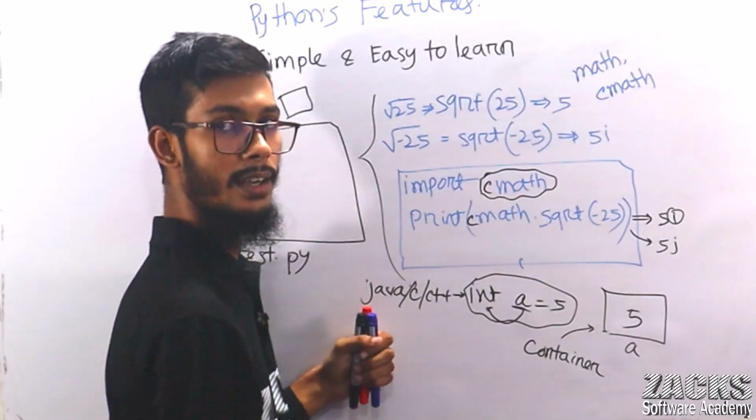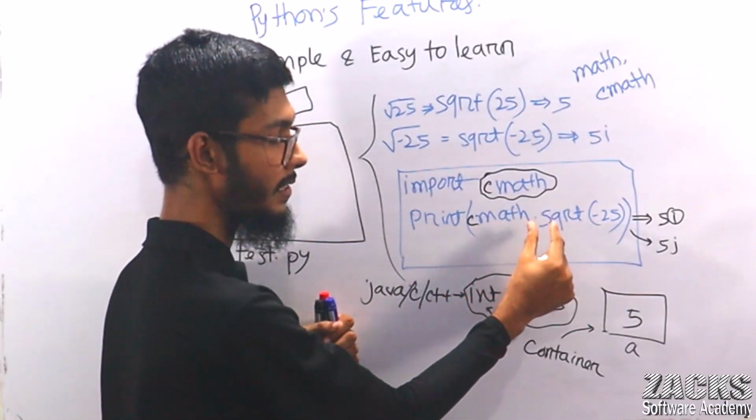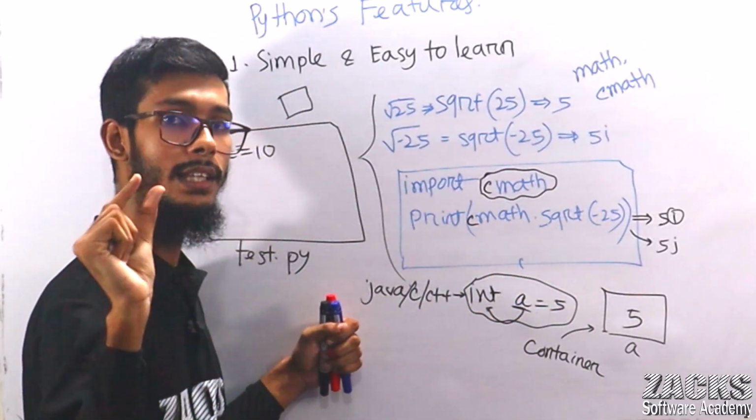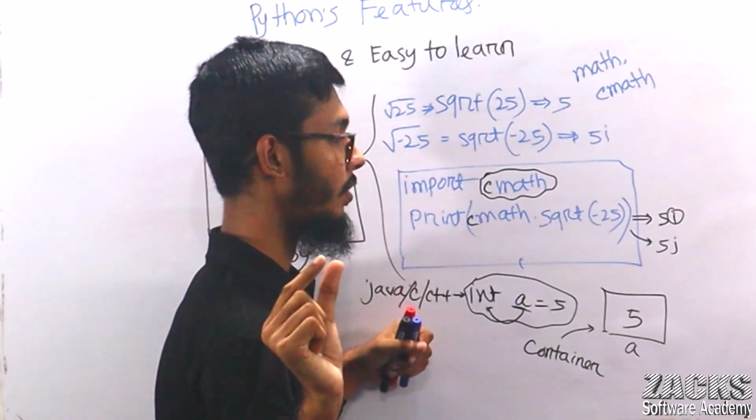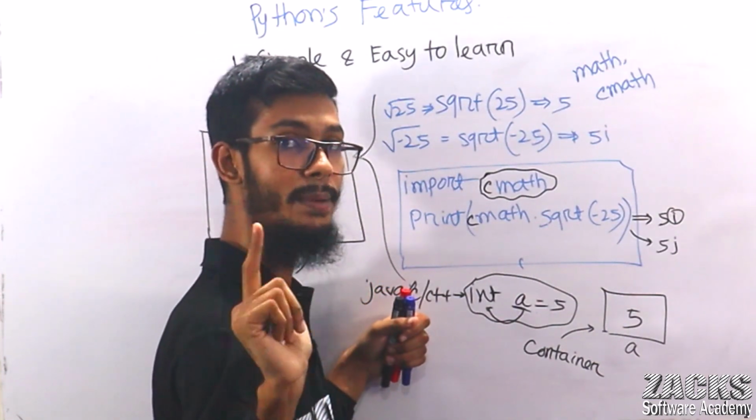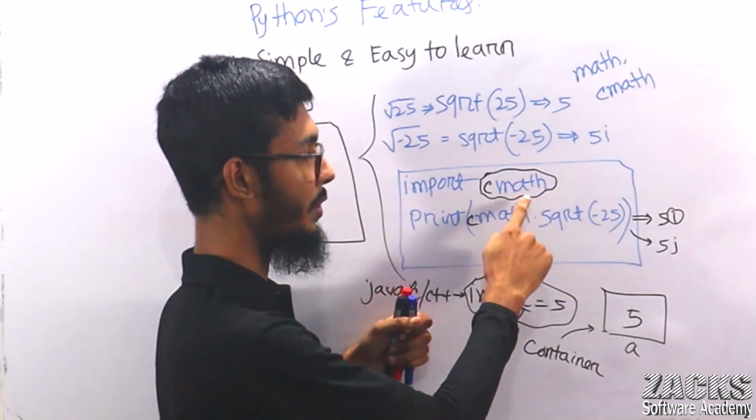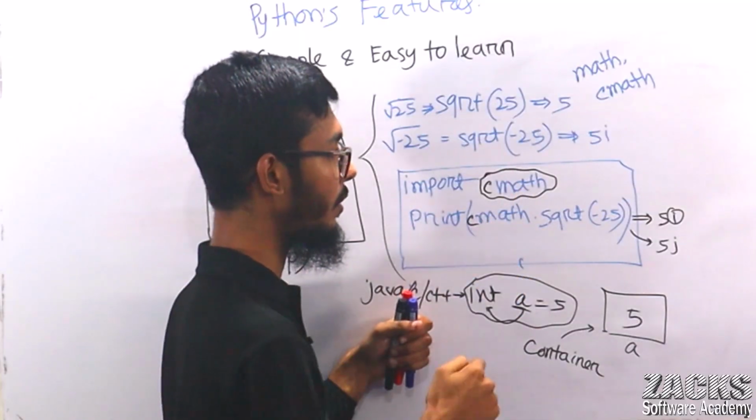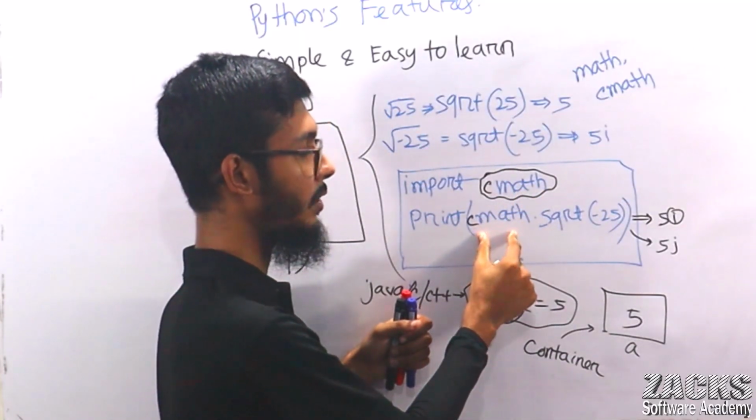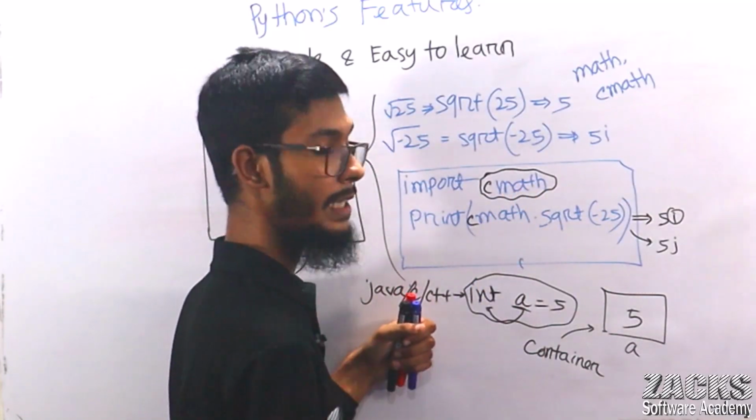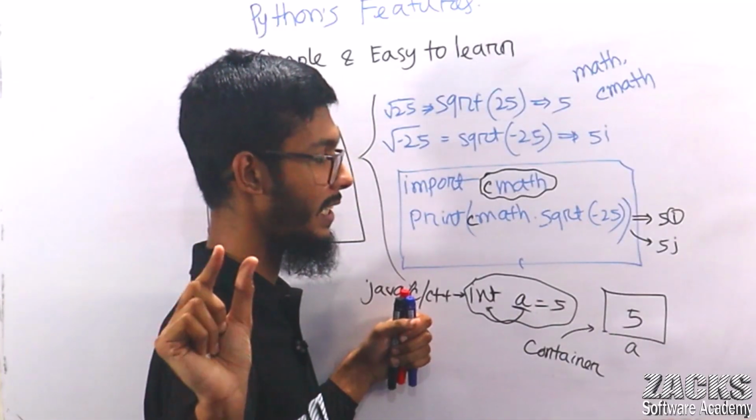But in Python, to perform this kind of operation, to find the square root of any negative number, we use another module. We are not using the math module, sorry, we are using the cmath module, the complex math module. Certainly I will explain. If you don't get anything, no problem.